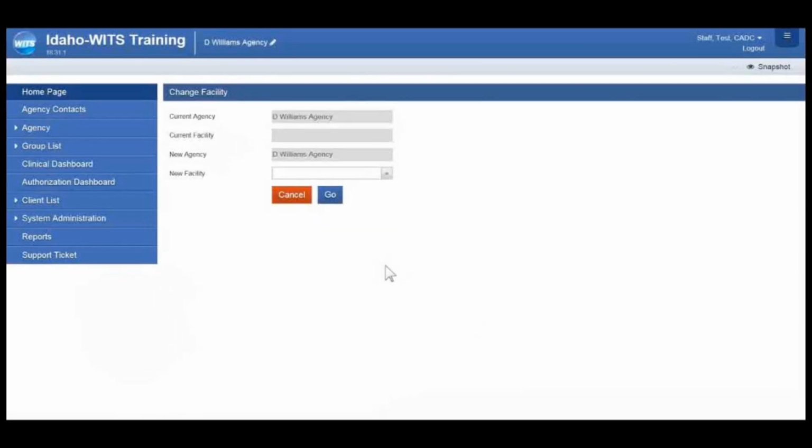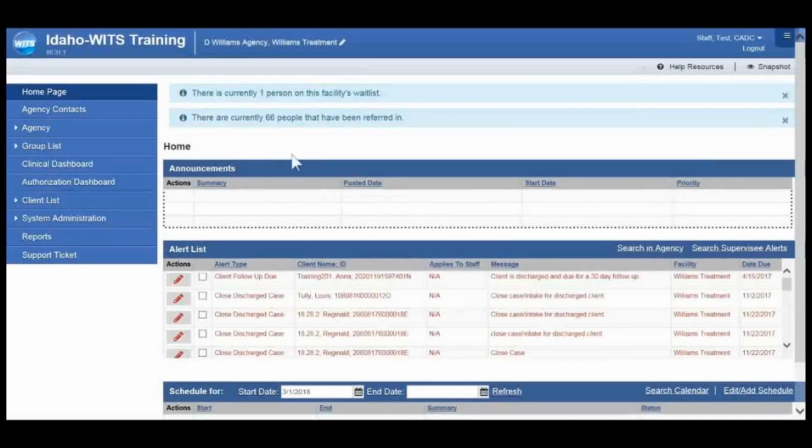You'll first be met by the facility selection screen. Your agency will pre-populate, and you'll have a drop-down to select your facility. If you have more than one facility, each option will display here. Select the appropriate facility and click Go. You'll be taken to the home screen. You'll see the site at the top of the screen.